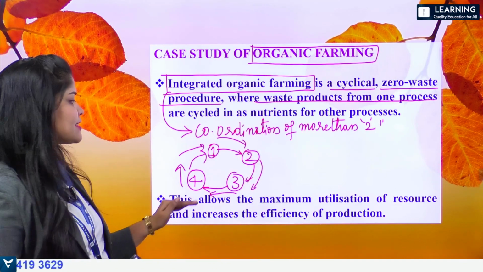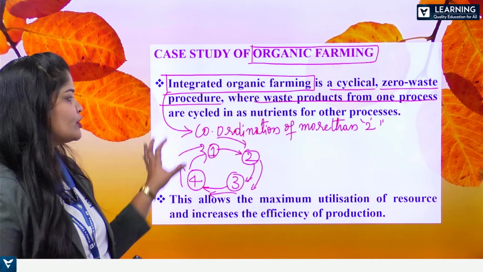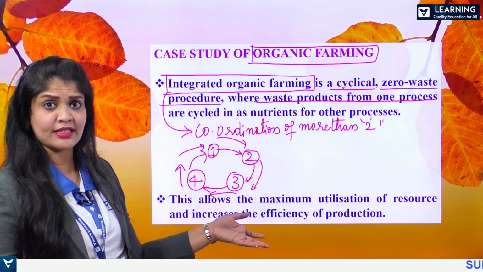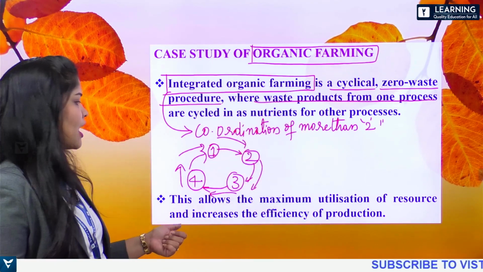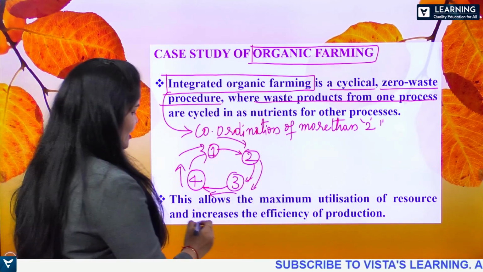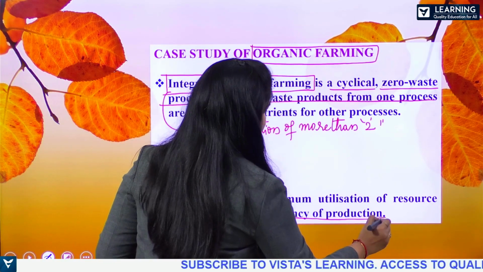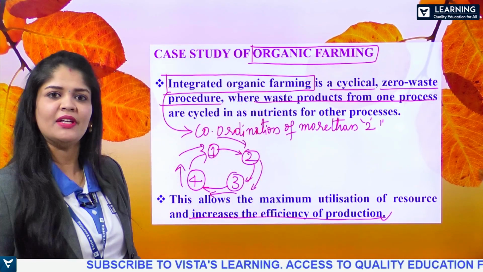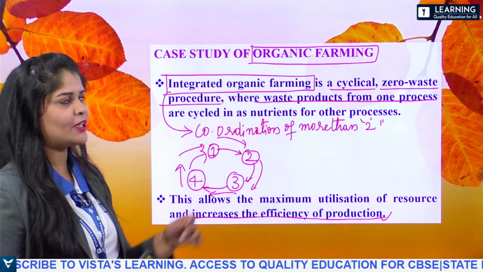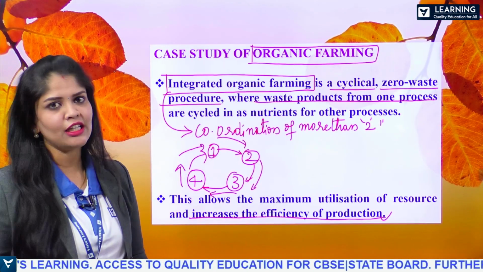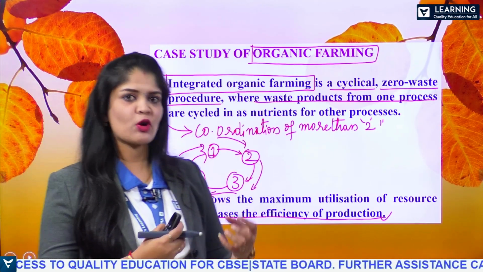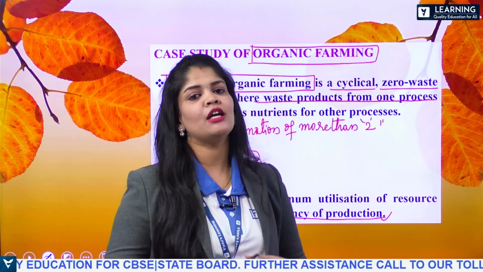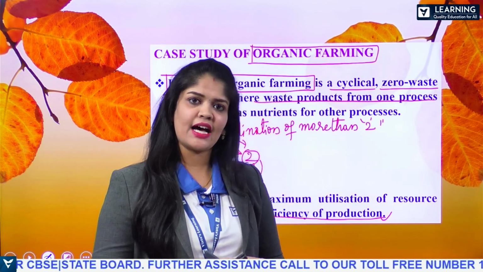Here, this allows the maximum utilization of the nutrition and the maximum utilization of the resources, and it also increases the efficiency of production. The productivity will be higher by employing integrated organic farming. Let's understand what the processes are that take place parallelly to employ this integrated organic farming.